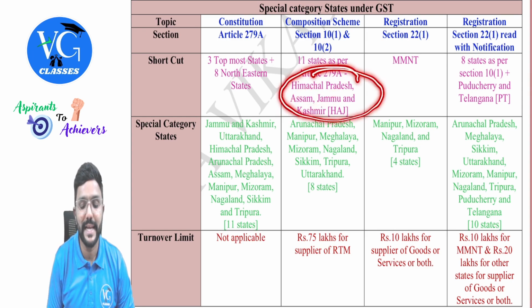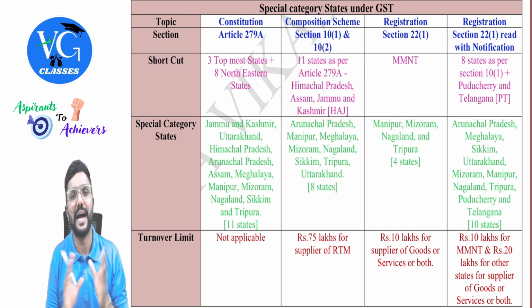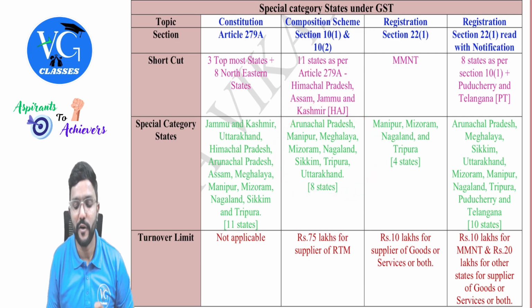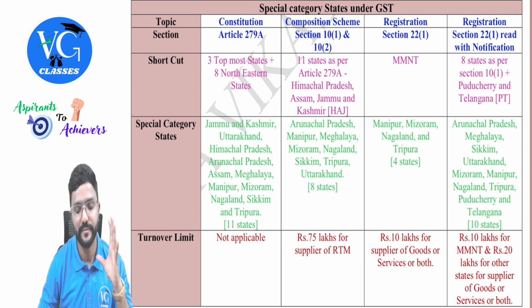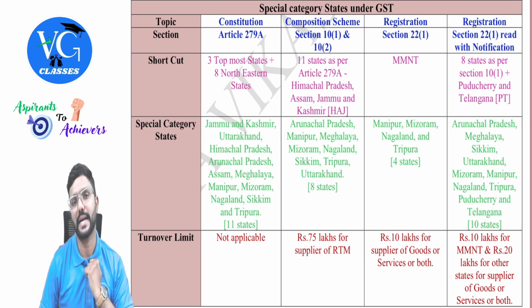Are they considered as special for 10(1) and 10(2)? No, it is minus. So 11 minus AJ. So totally 8 states are treated as special for section 10(1) and 10(2) composition scheme, where the 75 lakh limit would be applicable for these 8 states. Got it? Let me read that out: Arunachal Pradesh, Manipur, Meghalaya, Mizoram, Nagaland, Sikkim, Tripura, and Uttarakhand, guys.